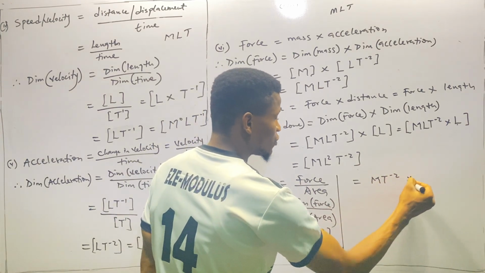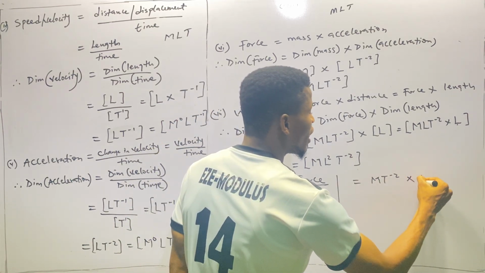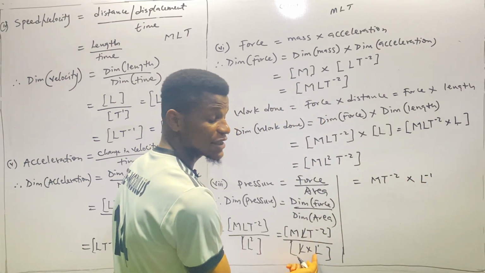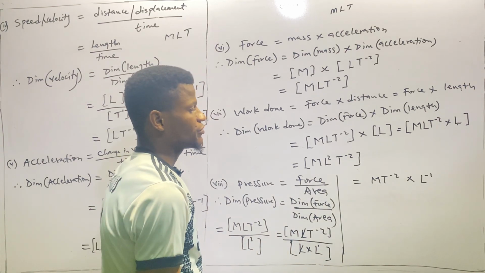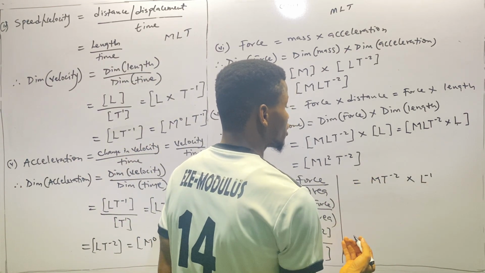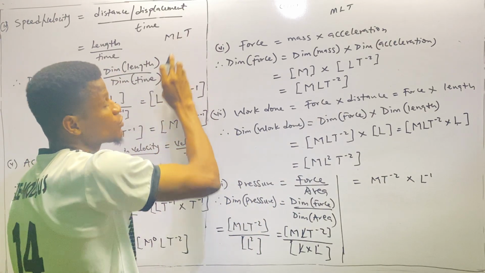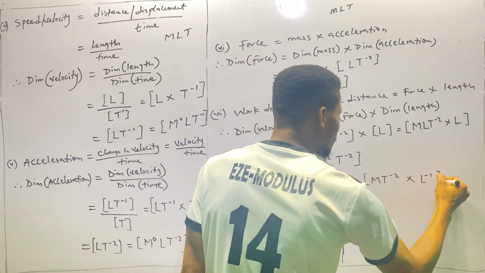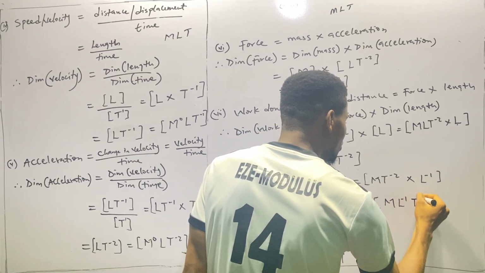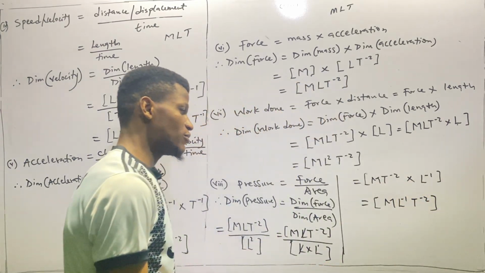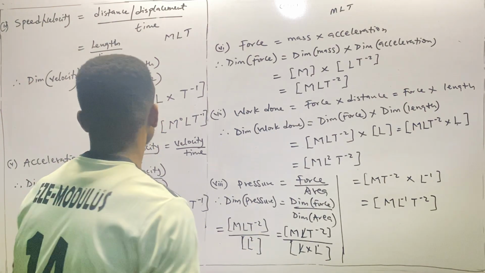Then we have another remaining L. If we introduce it as a multiplication, the power is going to carry a negative, so it's going to be L raised to power negative 1. The negative is because it is at the denominator of the fraction. If we bring them together, we put them in the order MLT, so after M we have L before T. So this is going to be ML raised to power negative 1, then T raised to power negative 2. So that is the dimension of pressure. All right, we'll go over to the next one.